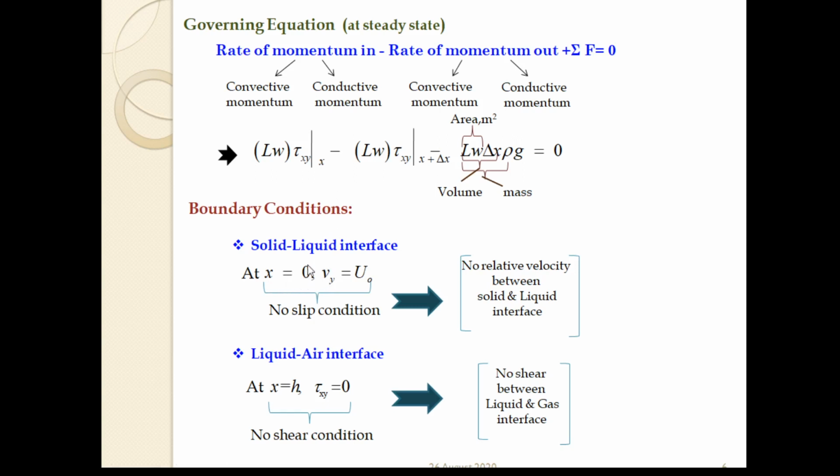At x equals 0, the liquid is attached with the belt, which means the velocity of the fluid in the y direction equals the velocity of the belt, which is u naught. So at x equals 0, at the solid liquid interface, vy equals u naught, the belt velocity, which is moving upward.